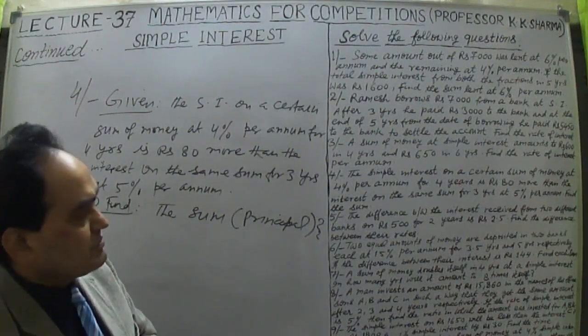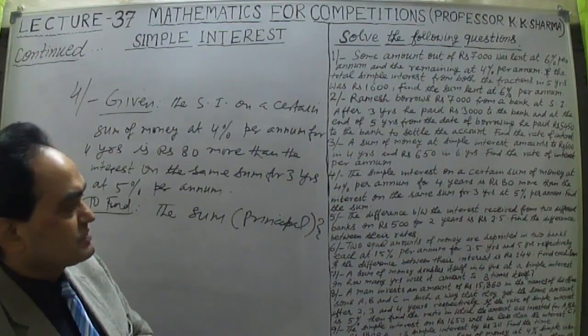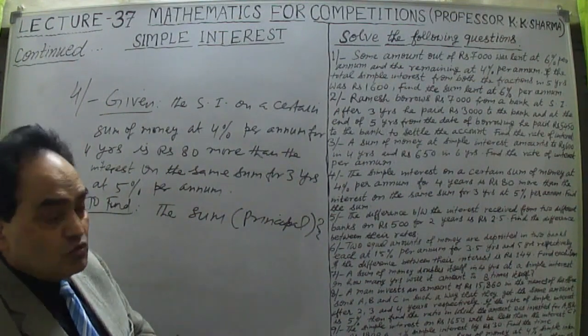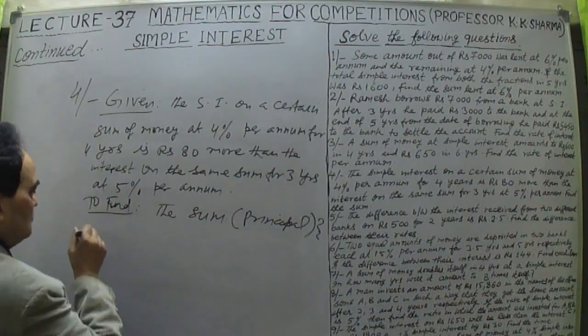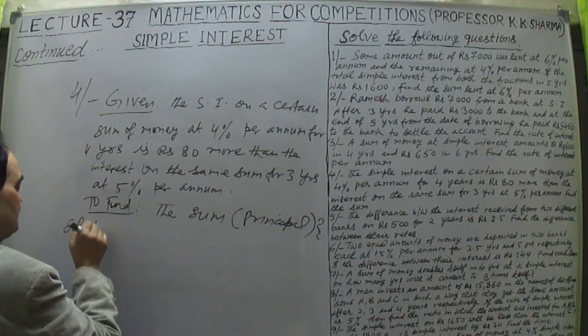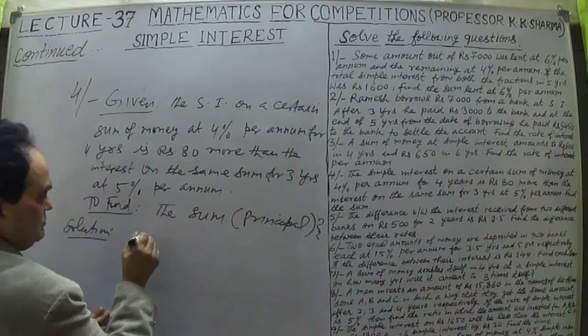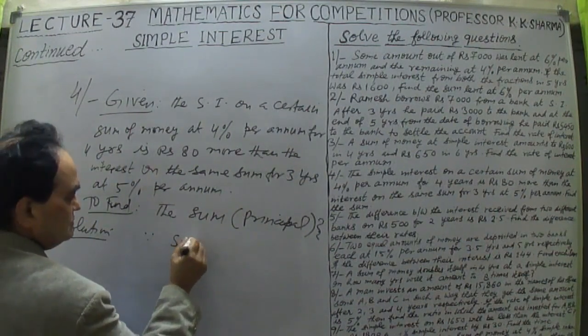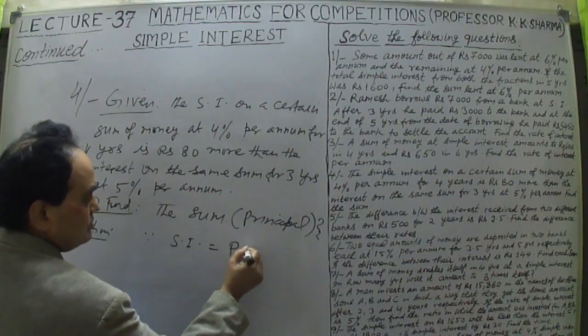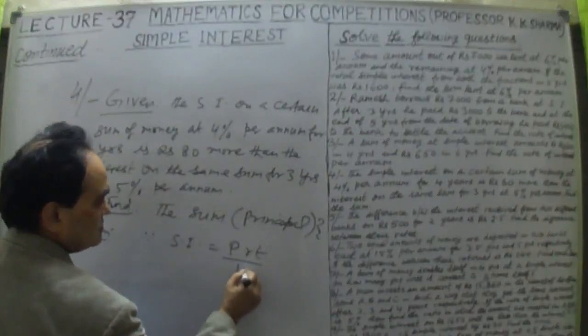It says the simple interest on a certain sum of money at 4% per annum is rupees 80 more than the other. Let me write the simple interest formula here. Simple interest is equal to P into R into T upon 100.